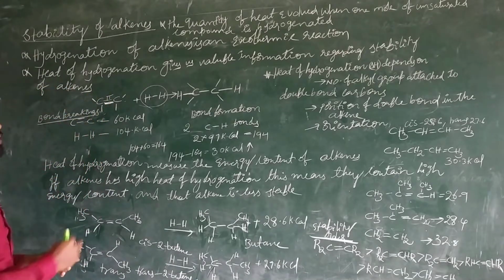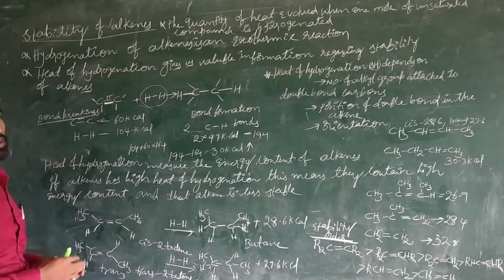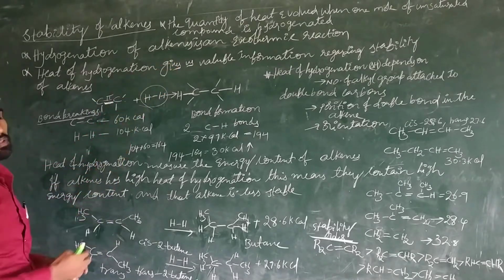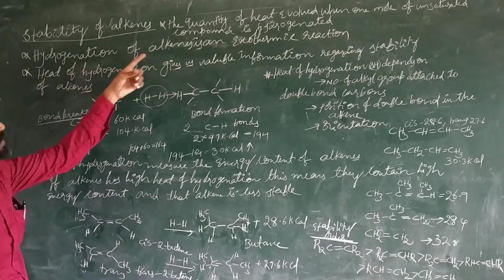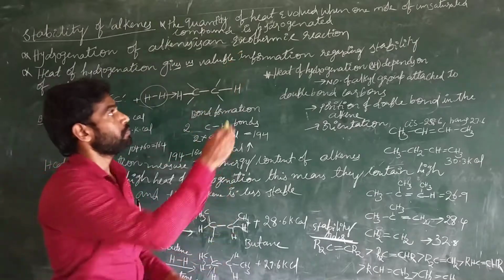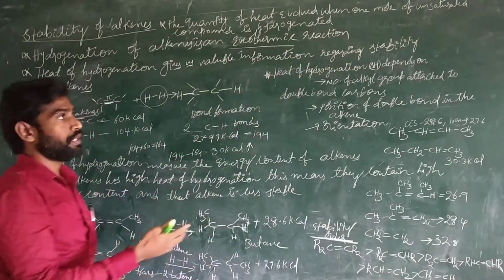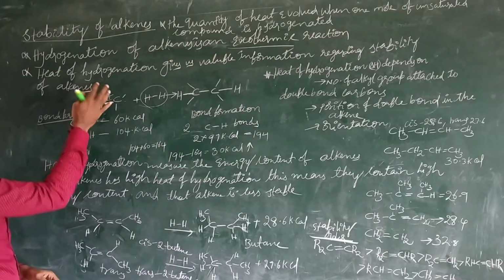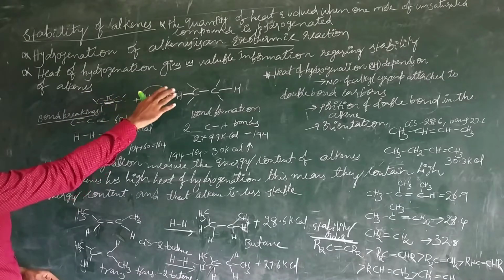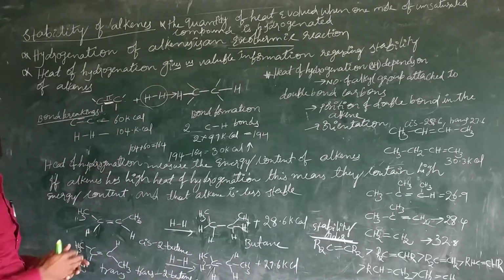Heat of hydrogenation is an exothermic method. Hydrogenation of alkenes is exothermic. Exothermic means nothing but the evolution of heat. This heat of hydrogenation we now use for identifying the stability of alkenes.